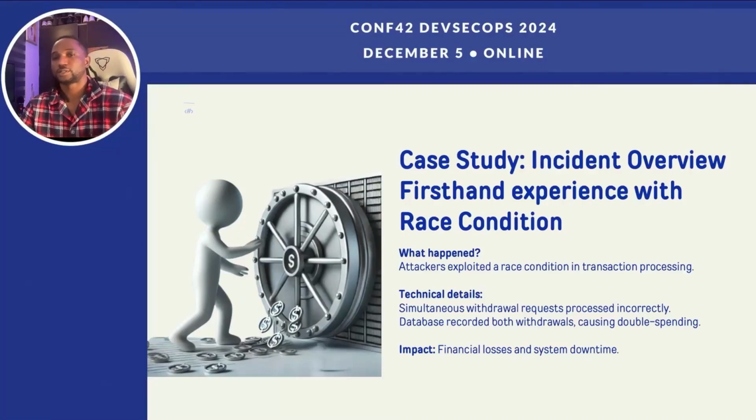So here's what happened in our system. Our app processes wallet transactions. Let's say a user has $1,000 in their wallet. Then a clever attacker discovered they could send two withdrawal requests at the exact same time. The system, thinking it was handling things one by one, approved both requests. The same $1,000 was withdrawn twice. It was like the system was just too polite to say, hey, wait your turn. Now, multiply this by hundreds of transactions and you are staring at a massive loss. A financial loss of over 70 million and a loss of sleepless nights.